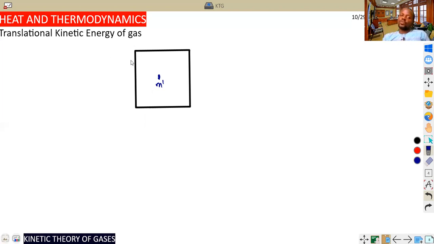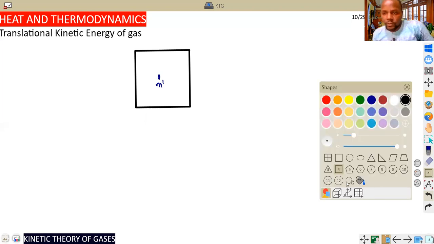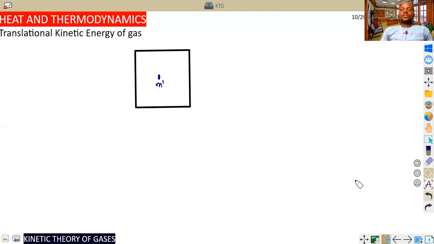I want to talk about the translational kinetic energy that we have studied. Because we know inside a closed container, gases move randomly. We've talked about that. And because of their random movement, they will start moving with different velocities. So let me bring something that is also very important.